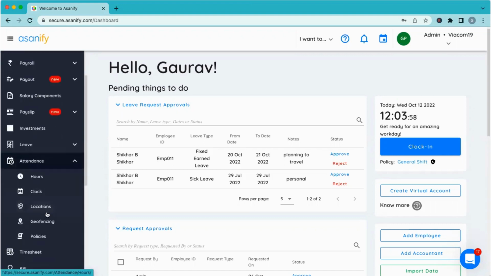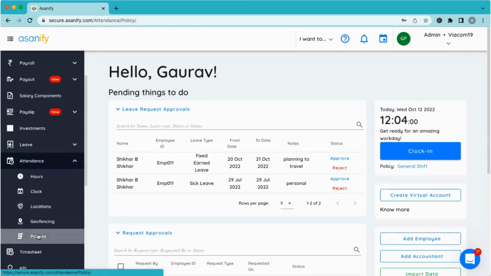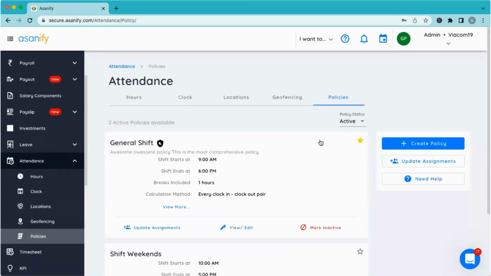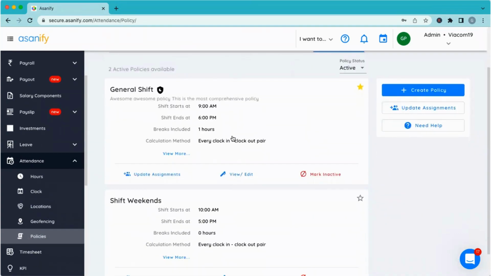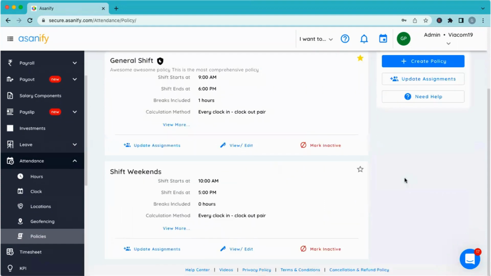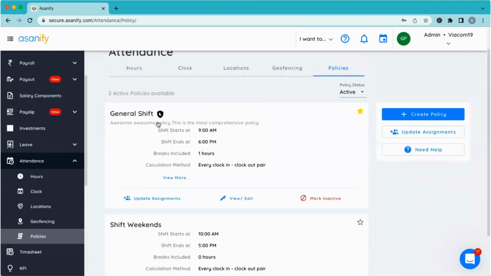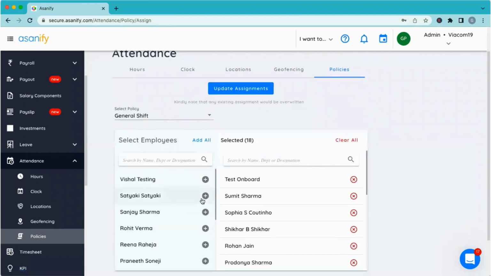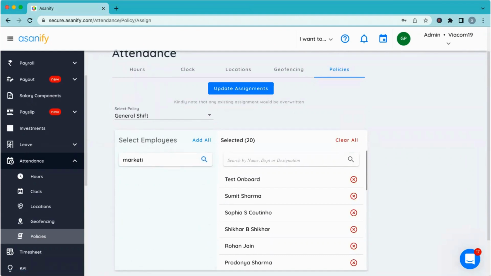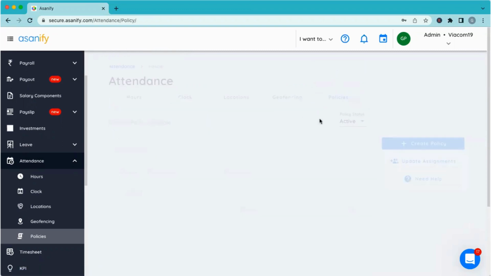To begin with, in the attendance policies, if you go here, you can configure those different policies and they'll appear one by one here. As you can see in this demo account, there are 2 policies already. I'll create one more policy right now. But at any point, you can create policies and assign them to different employees. I can select whichever employee I want to assign a ready policy to, either one by one, or I can just say all my marketing team or finance team get assigned this particular attendance policy. It is easily configurable like that.